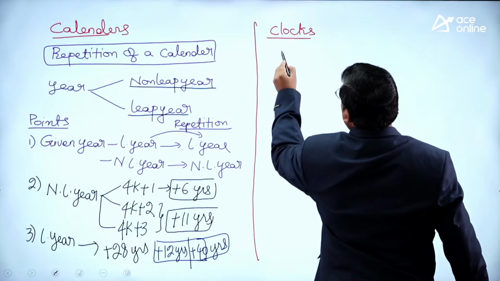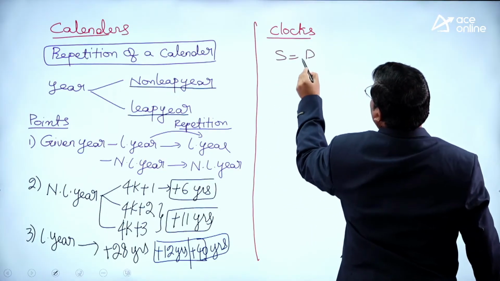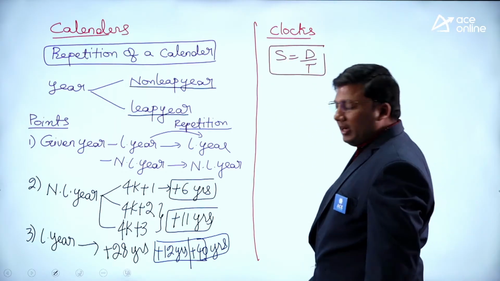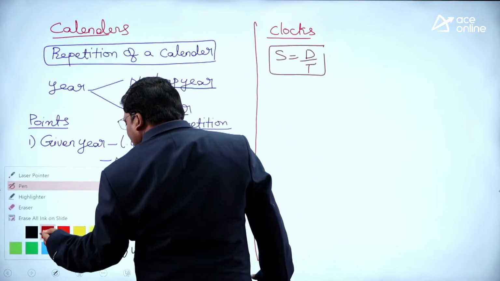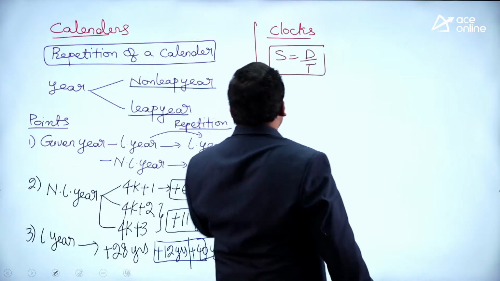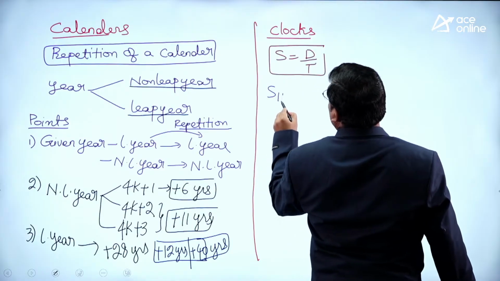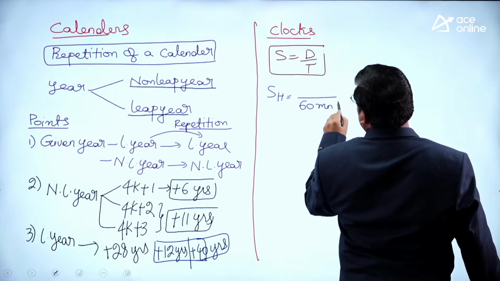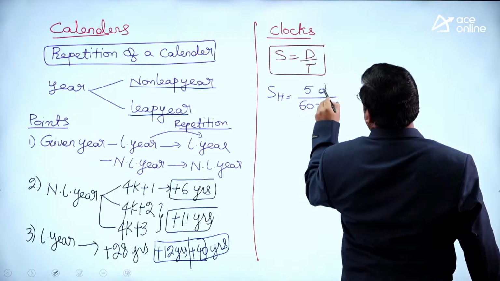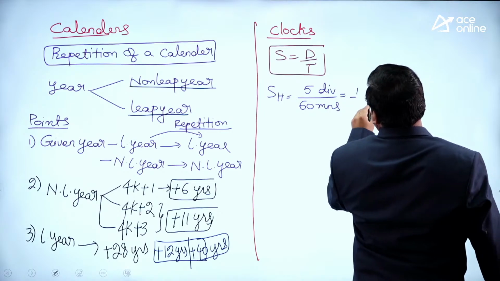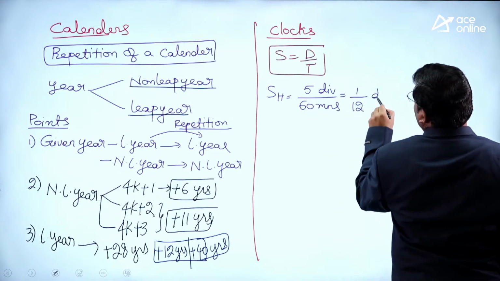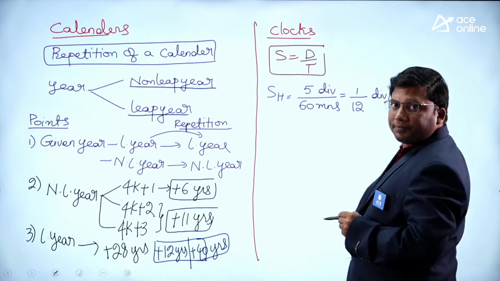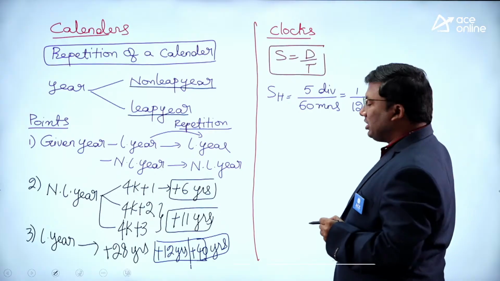Clocks. See here. Speed is equivalent to distance by time. Now listen carefully. Speed of the hour hand: in 1 hour, there are 60 minutes, and 5 divisions. So this will be 1 by 12 division per minute.